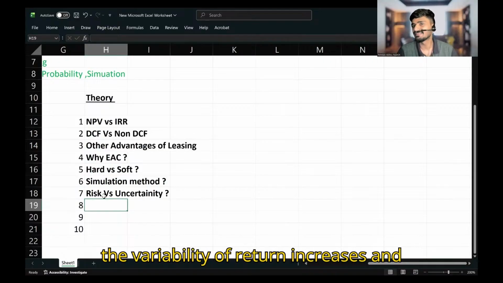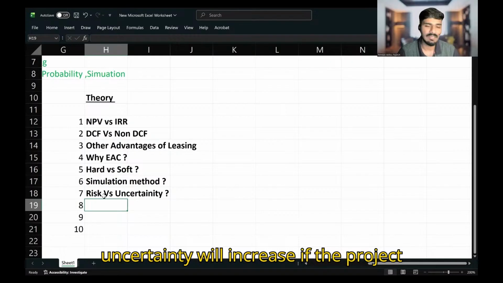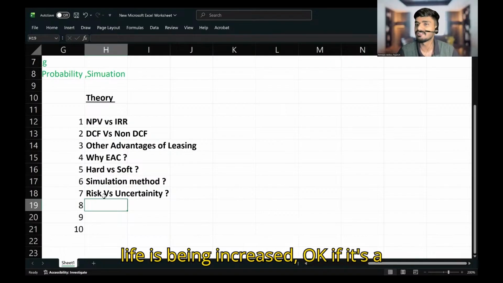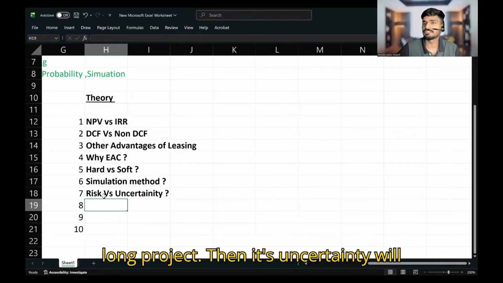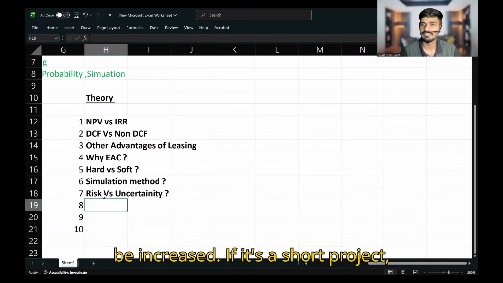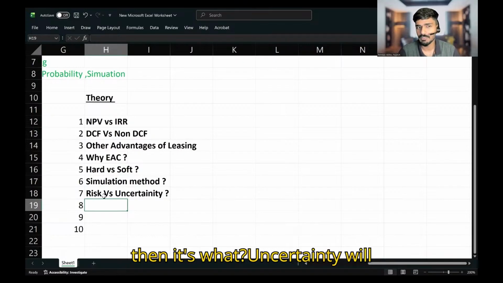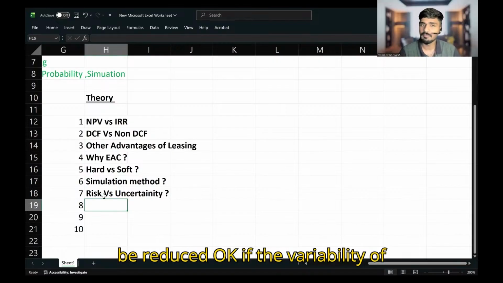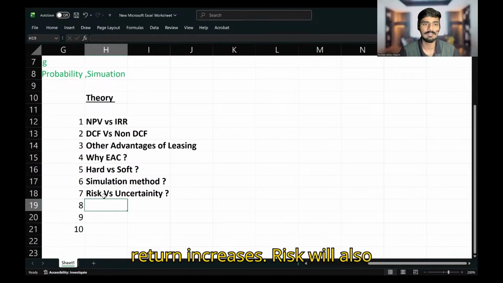Risk will increase if the variability of return increases, and uncertainty will increase if the project life is increased. If it's a long project, its uncertainty will increase. If it's a short project, its uncertainty will be reduced. If the variability of return increases, risk will also increase.